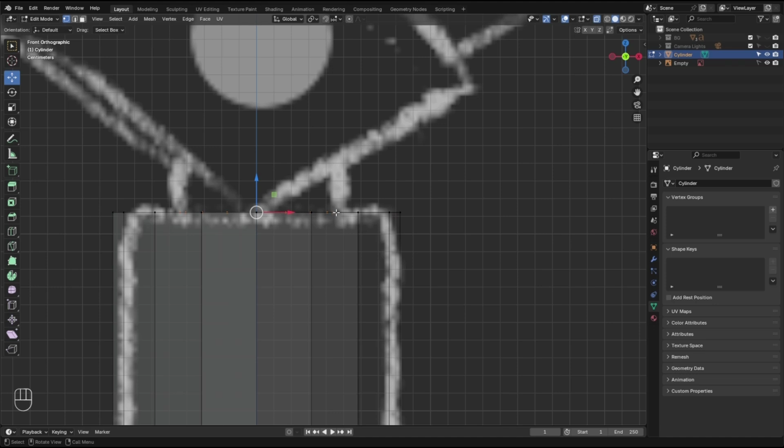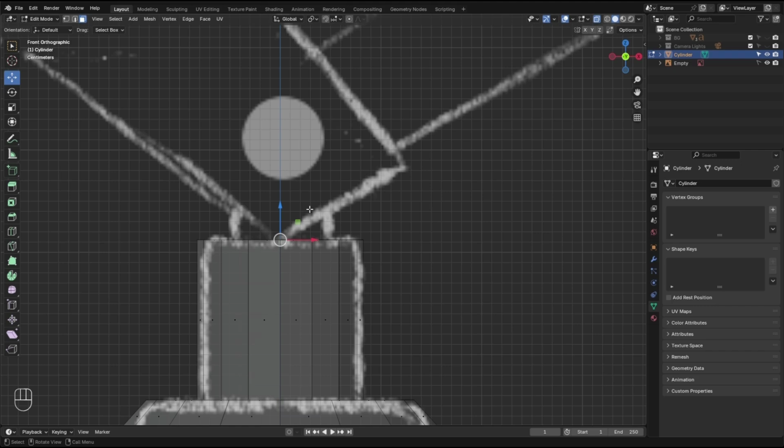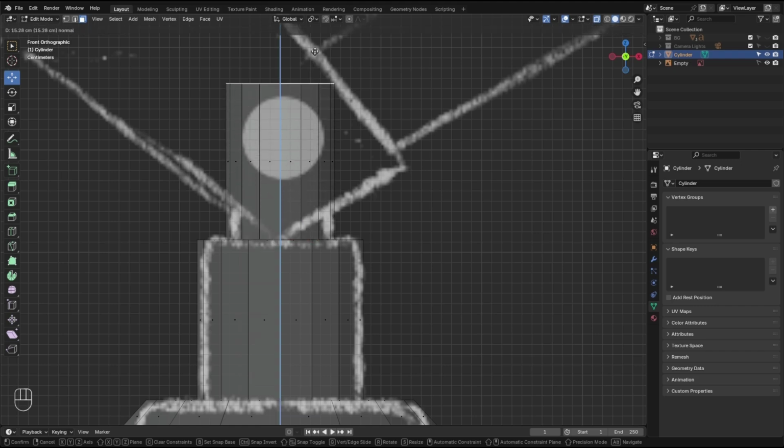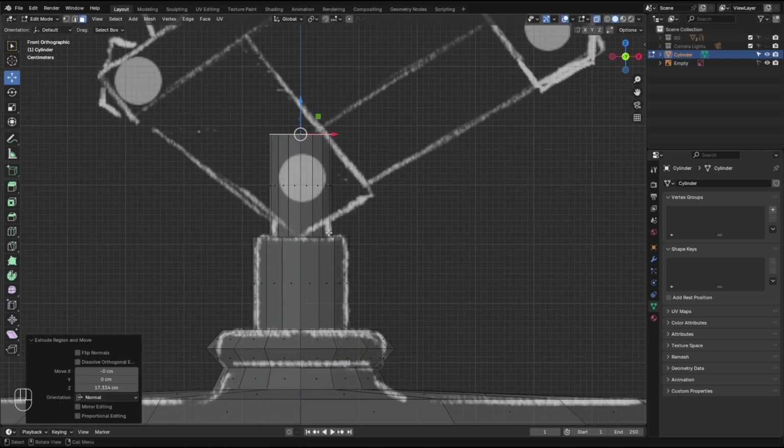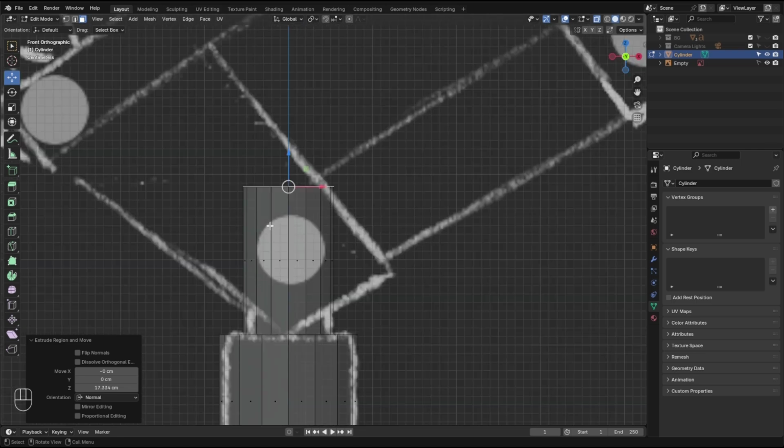So let's go hit S. Make it a bit bigger here. So back to face again. And let's go E. Maybe over here, because this bolt thingy goes all the way through these three parts.